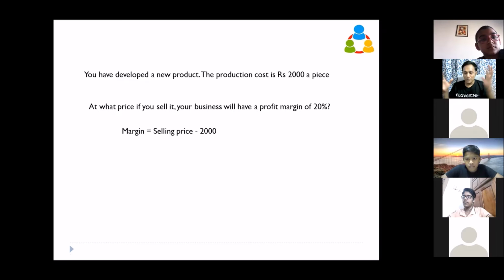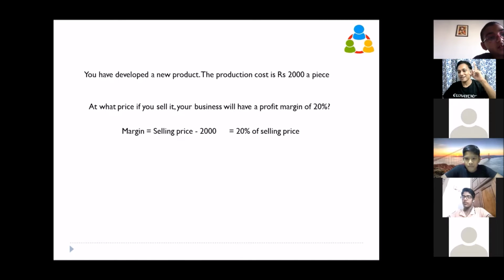So what is profit? You made something, it cost you 2000 rupees. You sell it at some price. So this 2000 rupees you have to give from what you get, whatever the expense. The remaining money you will have in your hand after one sale is called your profit. In a simplified form, you understand it this way. That is called profit or margin. Is that clear? Right. Now what are we saying? This should be equal to 20% of the selling price.